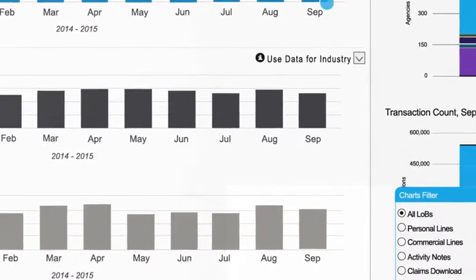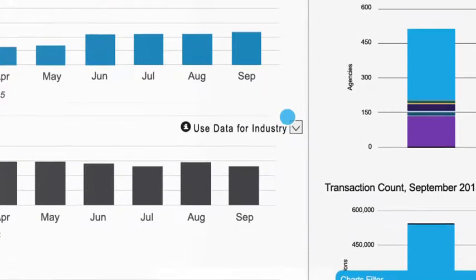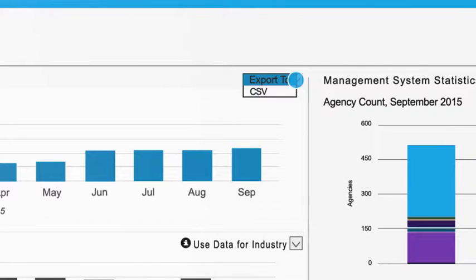To see information for your company alone, simply select your company code from the drop-down menu. The export function includes details on all three graphs and provides you with industry data as well as all individual lines of business that you support.